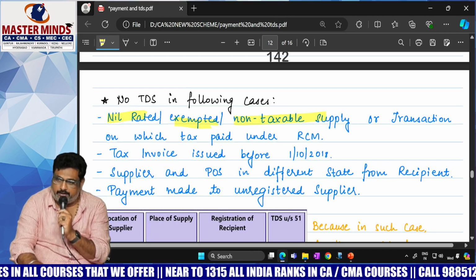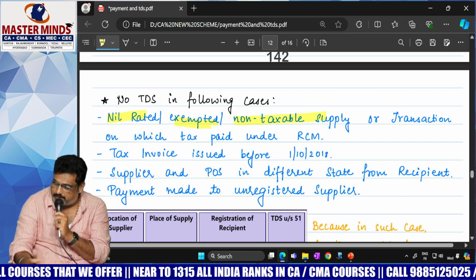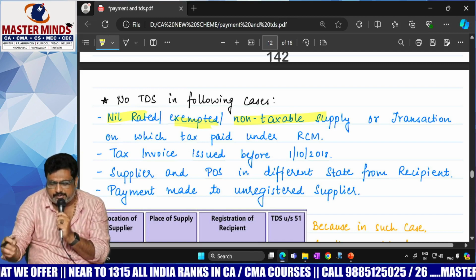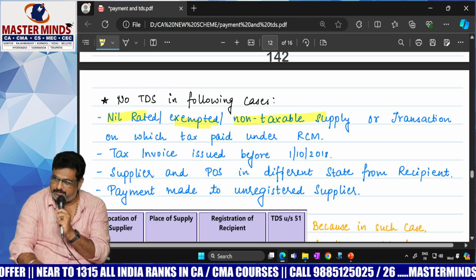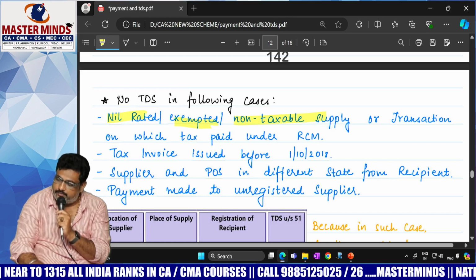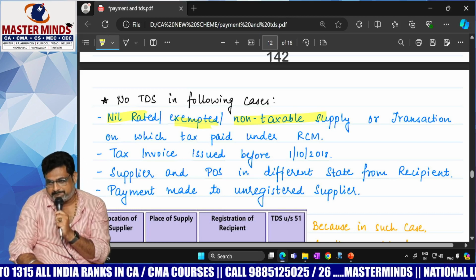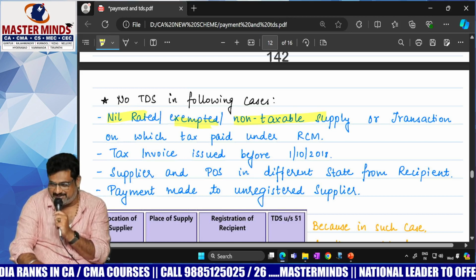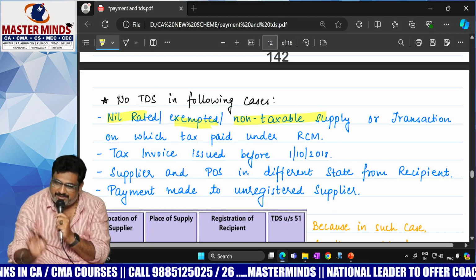Non-taxable, no levy at all. Technically, in all these cases, we are not liable to pay any GST. That's why there is no TDS.